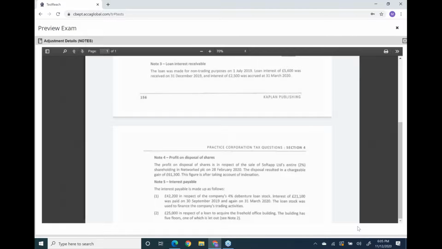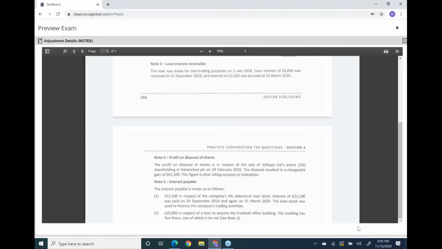Now read the next line. This is the real line. 25,000. How much is the interest on the first page? You can see in the question, 67,200 is the total interest. And how did you get this 67,200? 42,200 plus 25,000. Keep your calculator with you.